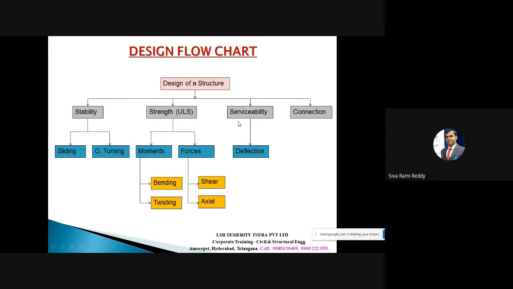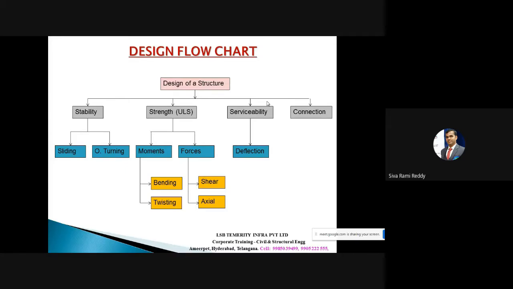And then serviceability. Serviceability, in the sense that, of course, the structure is completely stable. We have verified it. And the structure and structural components also have enough strength. Okay, it is done. Then the serviceability criteria comes under the maintenance requirement. Maintenance requirement in the sense that after we have constructed the building, maybe over a period of around 10 or 15 years, structural components should not lose their strength, right? And especially vertical deflections and lateral deflections, such kinds of deflections should be under control. So that is what the serviceability criteria is.